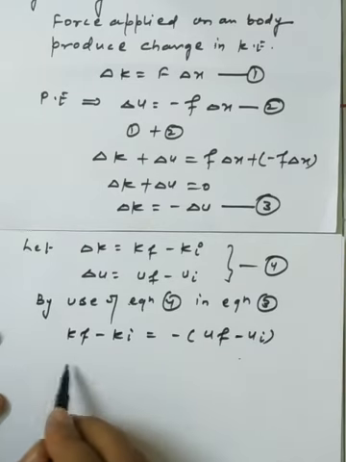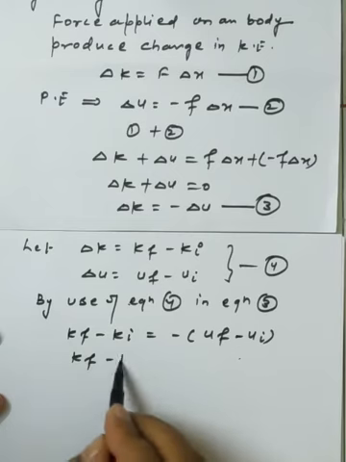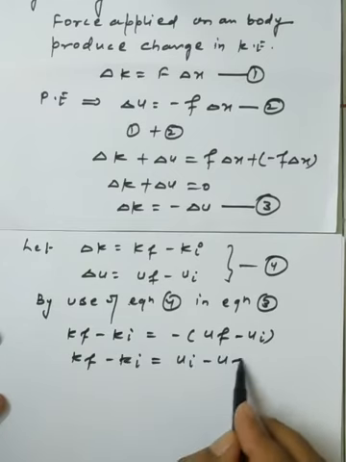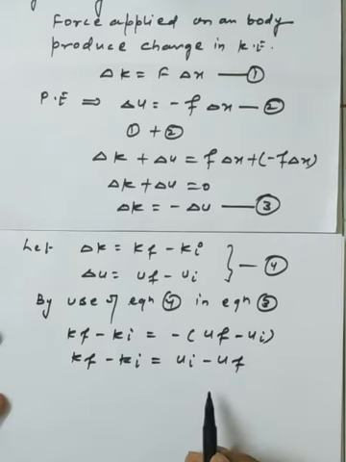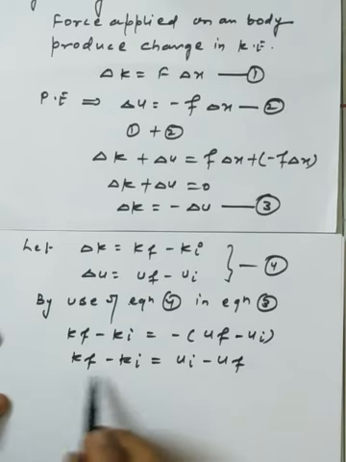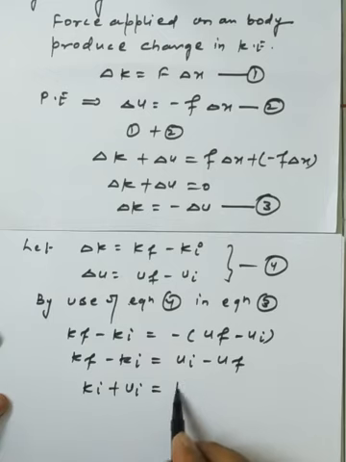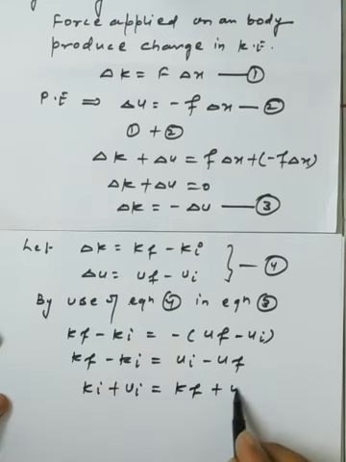Rearranging, we get K initial plus U initial is equal to K final plus U final.